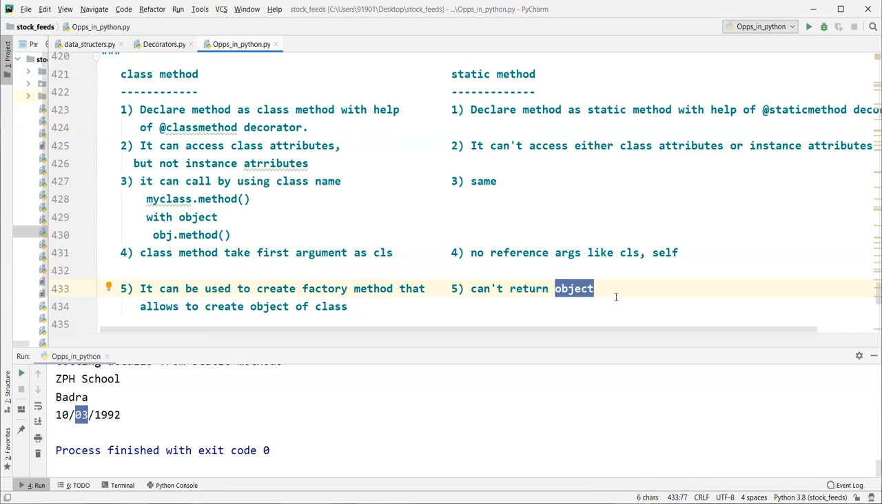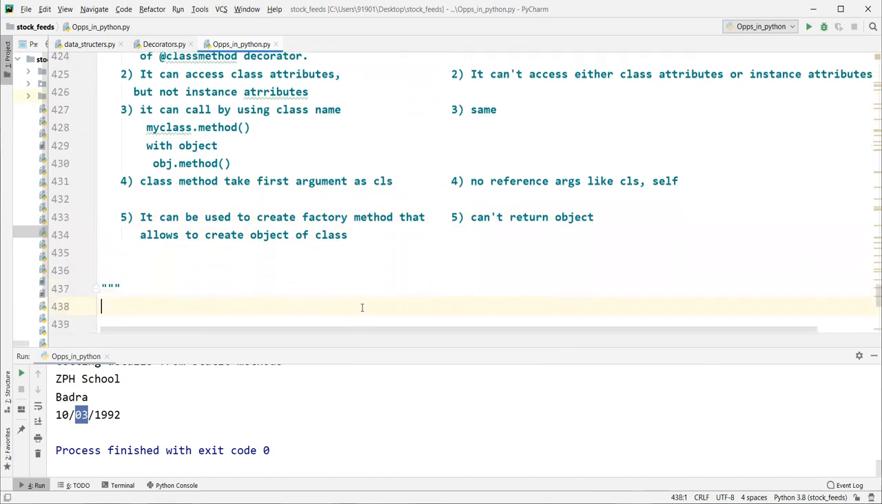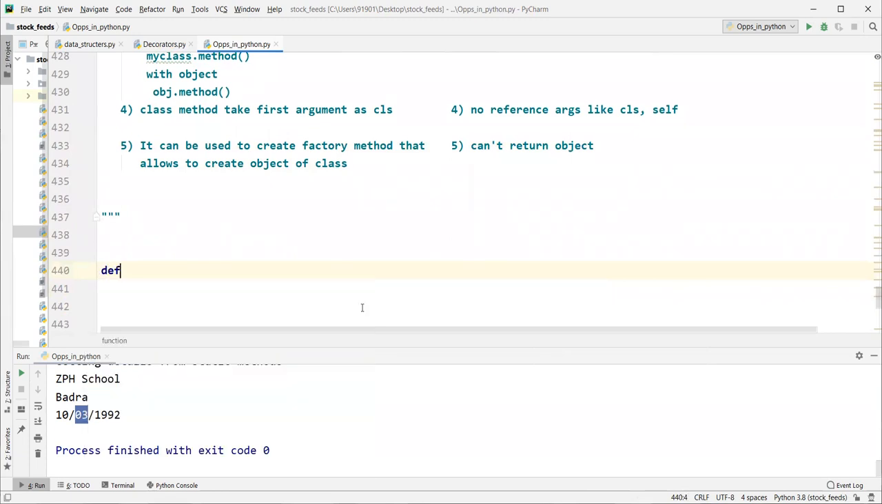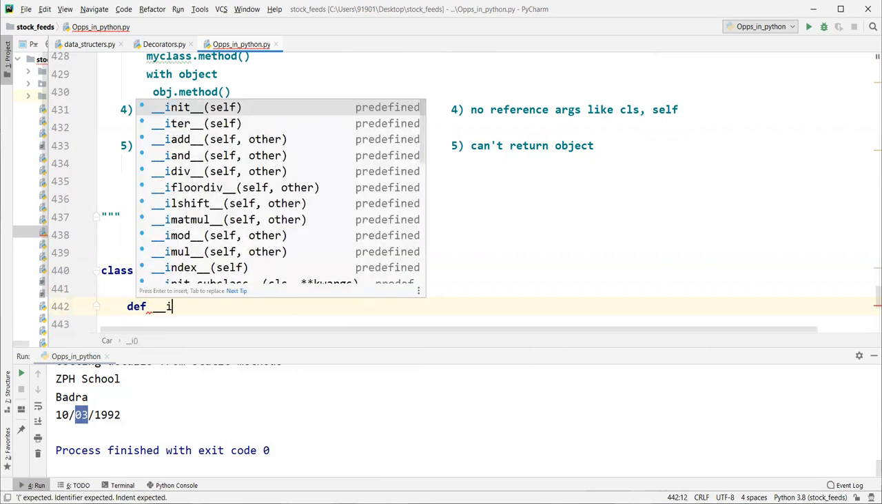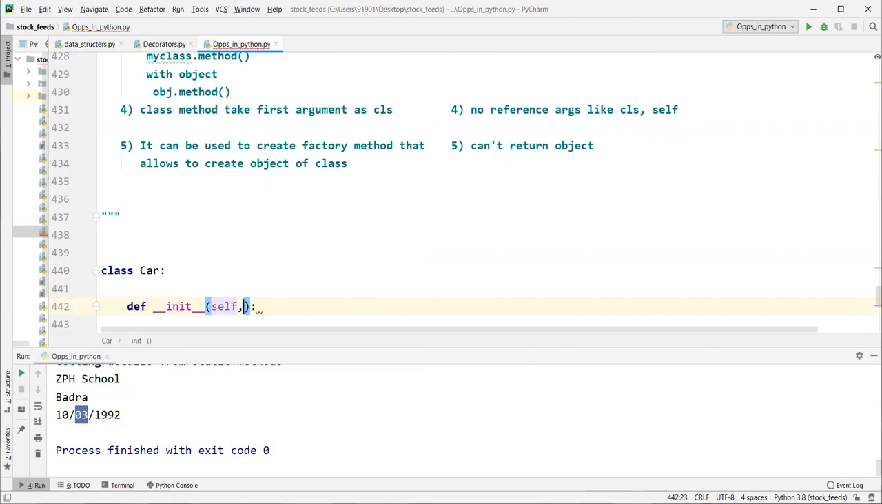Yeah, it can be used to create a factory method. Let's say inside a class we have one class method, let's say create object is the class method. Okay, I will tell you now. Let's say class Car. We have a class called Car. Inside this Car, it takes two parameters. Let's keep it simple for this demonstration. It is like name comma brand.